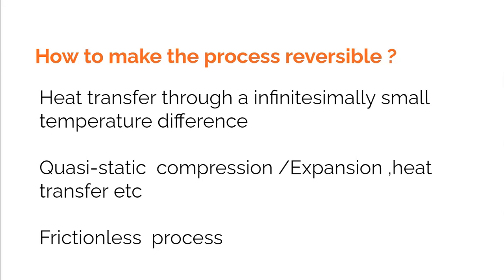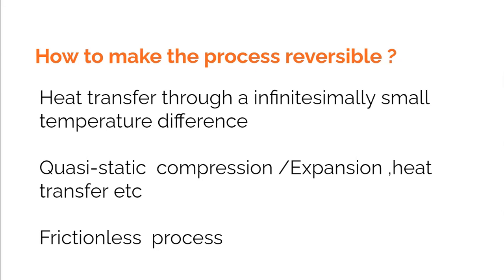A reversible heat transfer means that there is a heat transfer between two bodies whose temperature difference is negligibly small. It means that, let us say, there is a body A whose temperature is 30. So the other body would have a temperature of 29.999999999. It means that the temperature difference between the two is negligibly small.